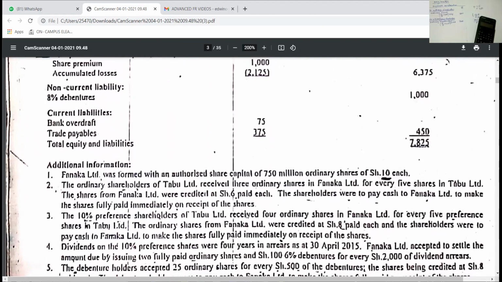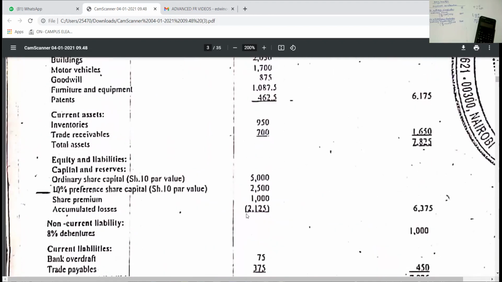Because the dividends on the 10% preference shares were 4 years in arrears, that is why I am heading back to this under equity. You take the contractual rate of 10%. Dividends will be paid on that 10%. The total value of the preference share capital is 2,500. So 10% of 2,500, 0.1 times 2,500, is 250. So 250 are the dividends which were in arrears for 1 year. You multiply with 4 years and you get 1,000.